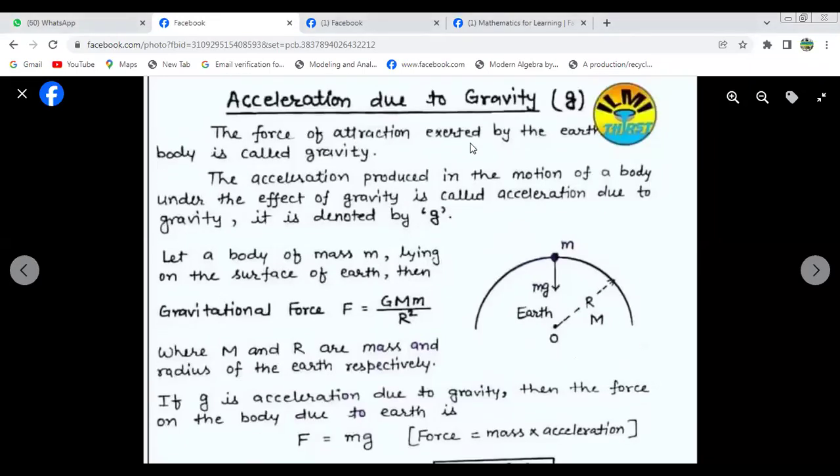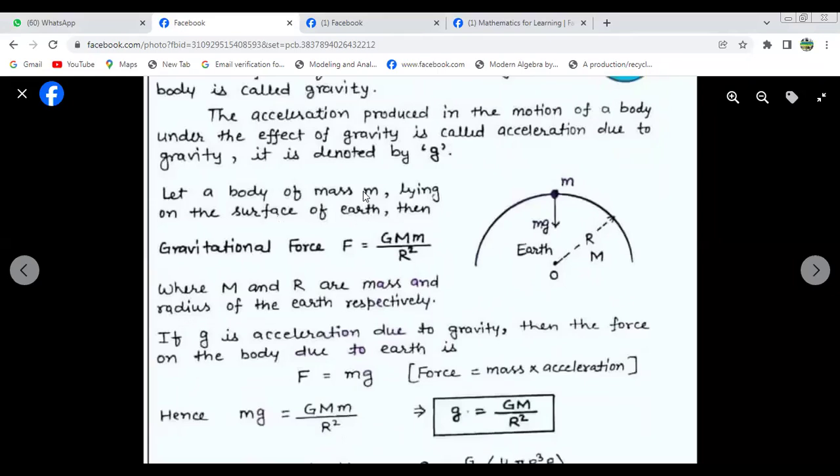Now another one. The force of attraction exerted by the Earth is called gravity. The force of attraction exerted by any body is called gravitation. The acceleration produced in the motion of a body under the effect of gravity is called acceleration due to gravity, and it is denoted by small g. Let a body of mass m lie on the surface of the Earth, then the gravitational force is F equals G M m by R squared.